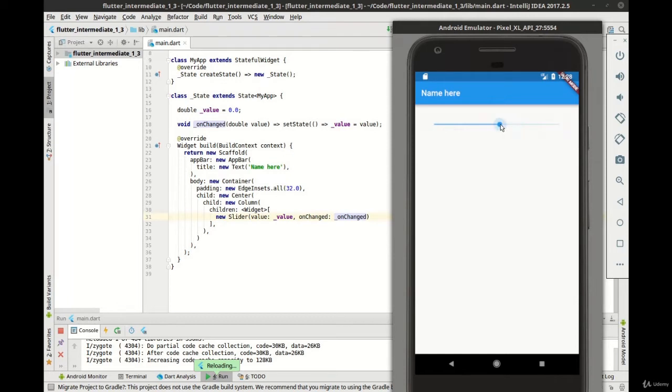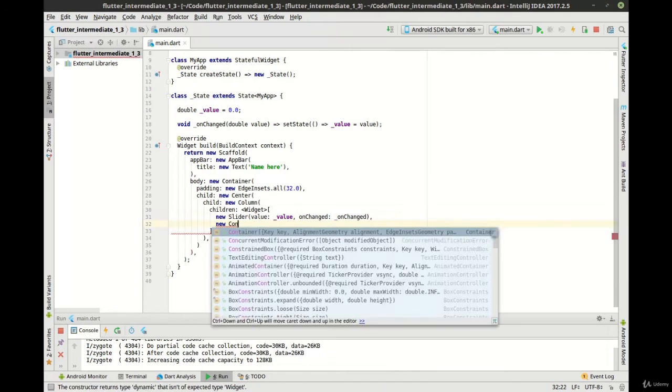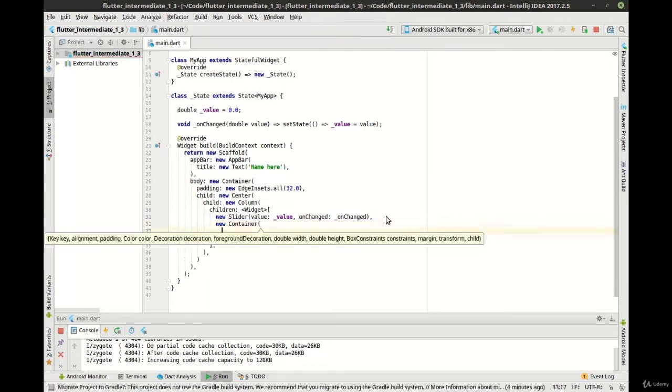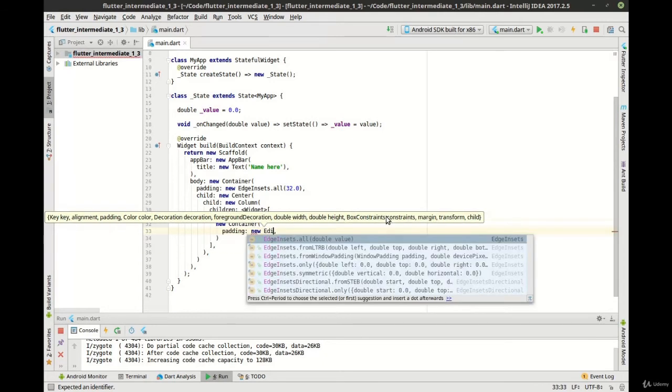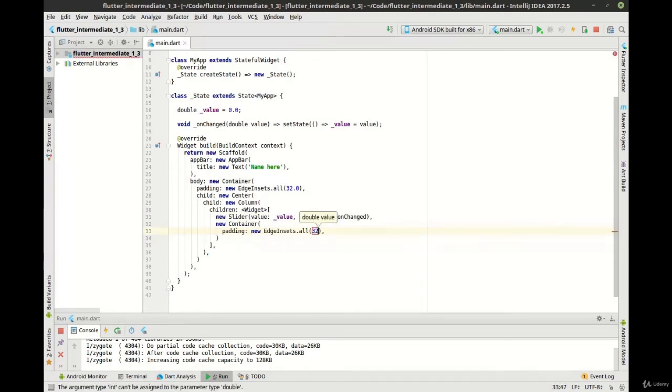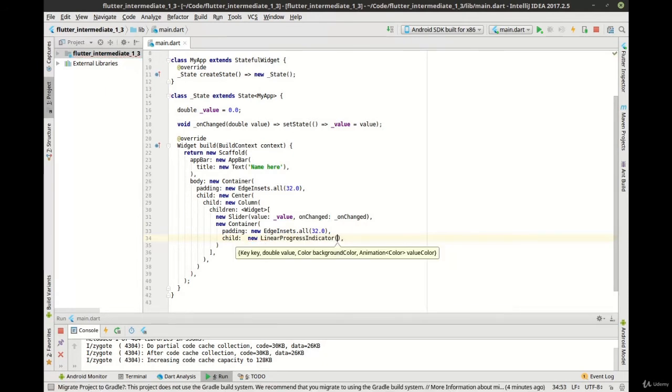What we're going to do now is link that into two progress indicators. We're going to link it into the linear and the circular. Just going to give it a little bit of padding there. And let's do the linear progress indicator first.